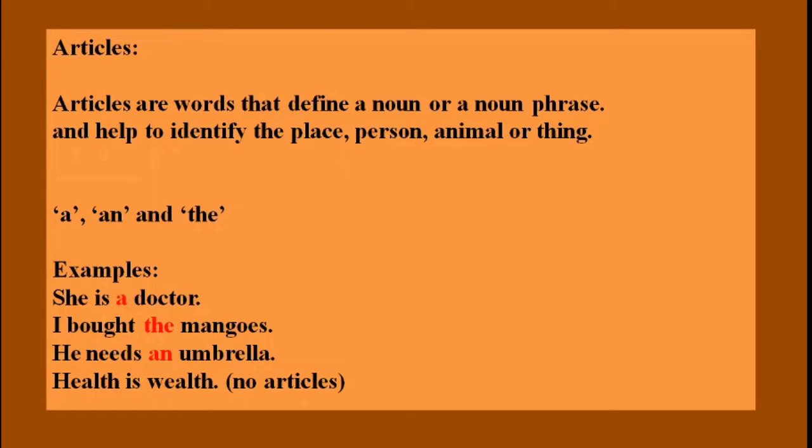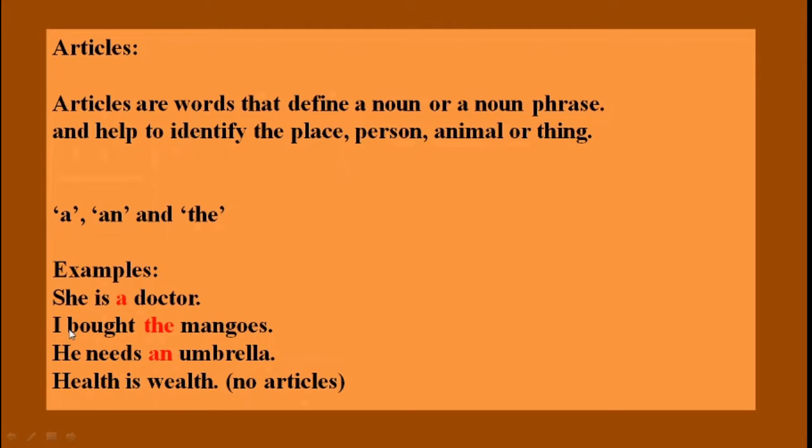Let's see what articles are. Articles are words that define a noun or a noun phrase and help to identify the place, person, animal or thing. These are the three articles: a, an, and the. Let's see the examples. In the first example, I have highlighted the article a. She is a doctor. The article comes before the noun.